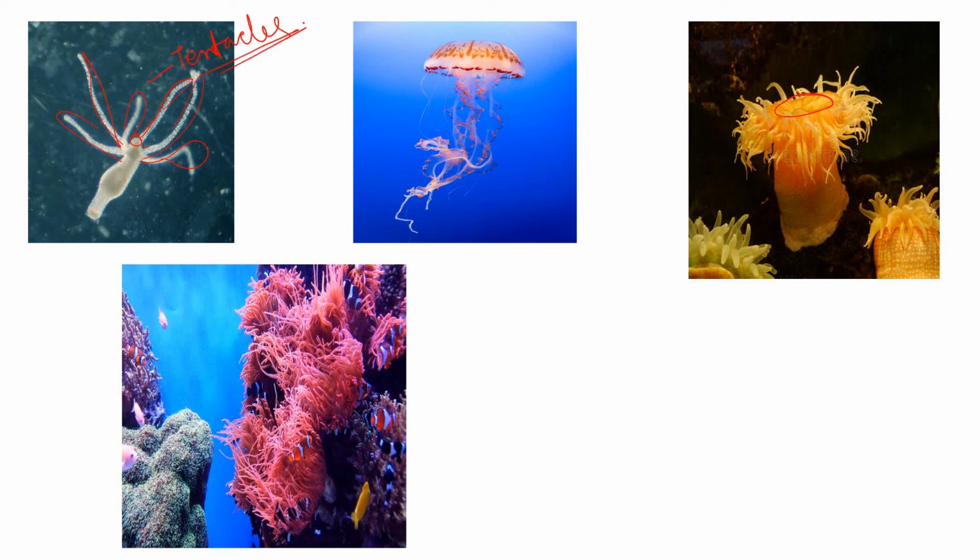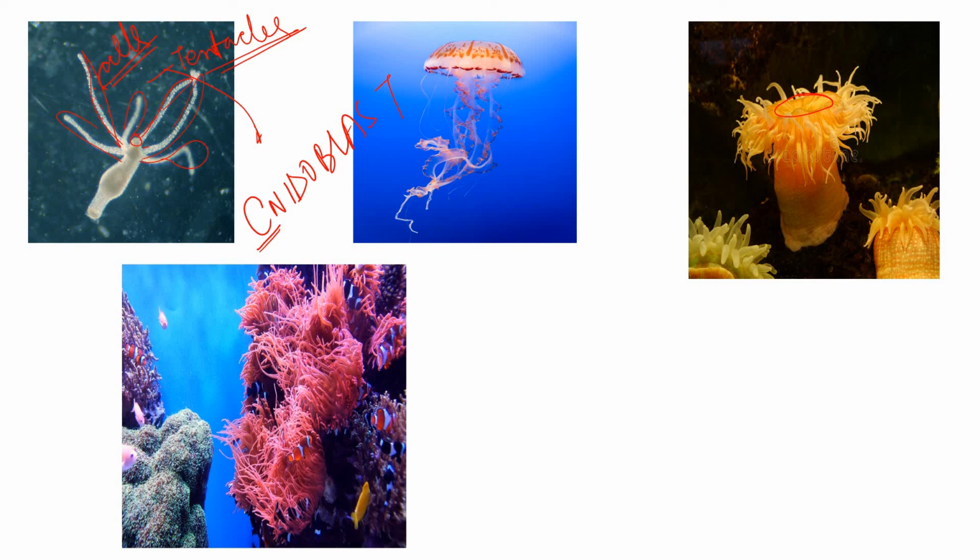These tentacles are made up of certain cells called cnidoblasts. In cnidoblast the C is silent. It's not cnidoblast or snidoblast, it's nidoblast, C is silent.